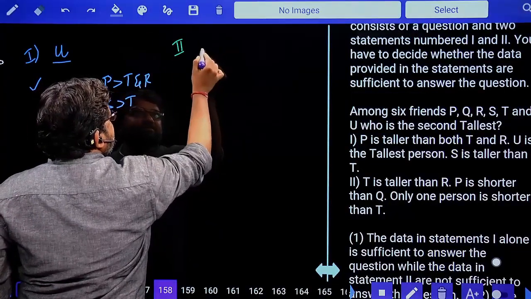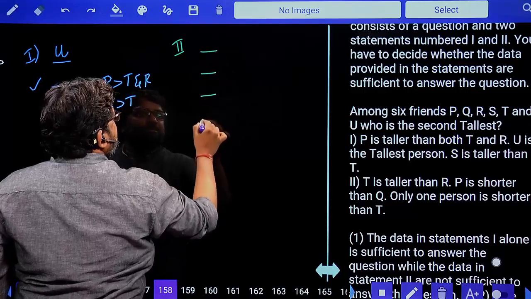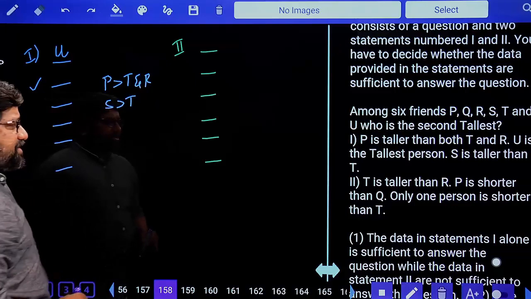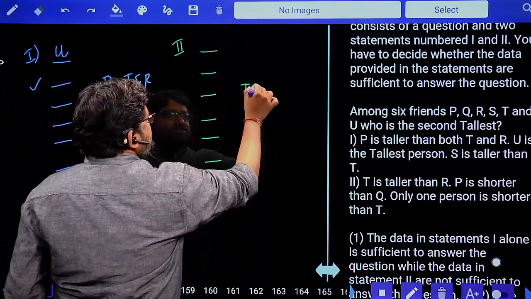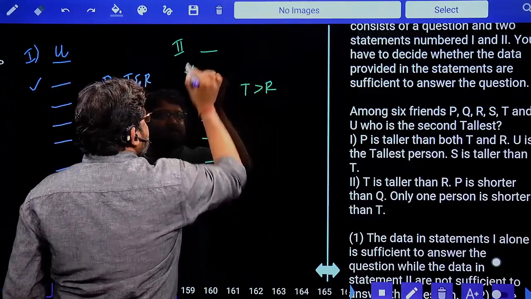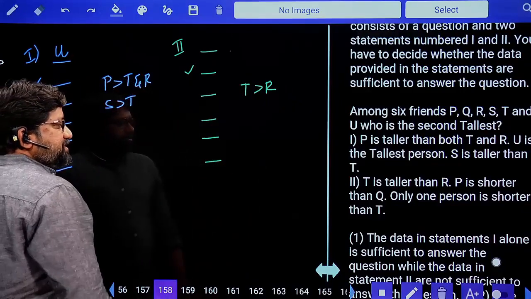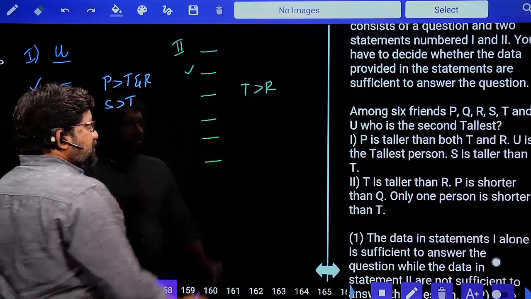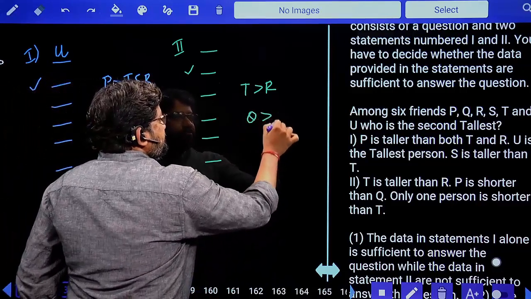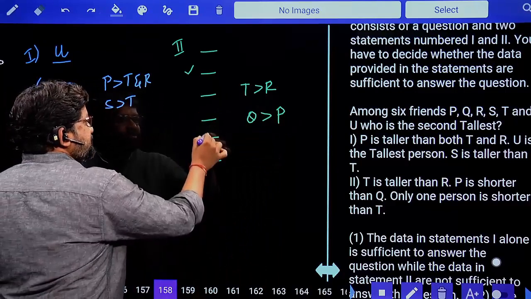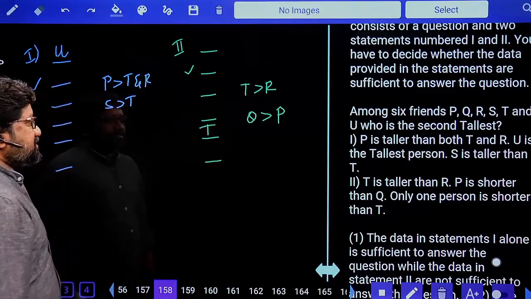What is the second statement? Total number of persons is 6. Yes. T is taller than R. I need the second tallest. P is shorter than Q. Only one person is shorter than T. This position is fixed for T.